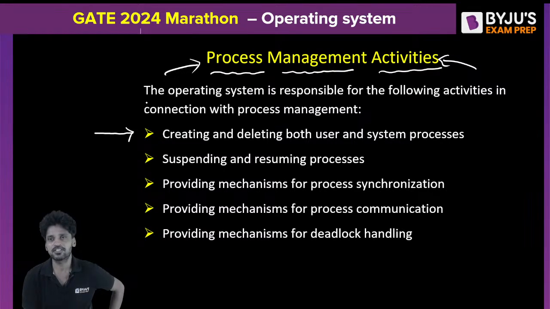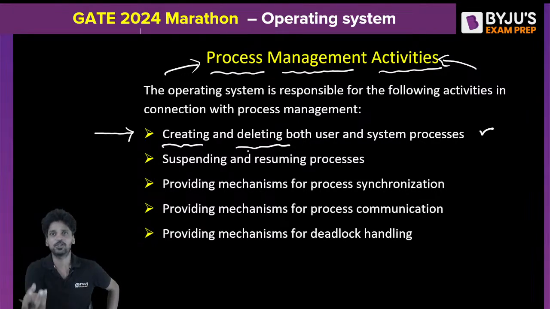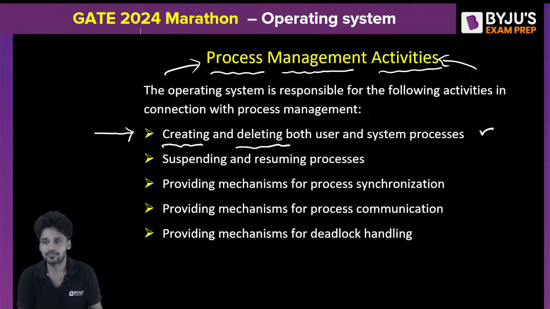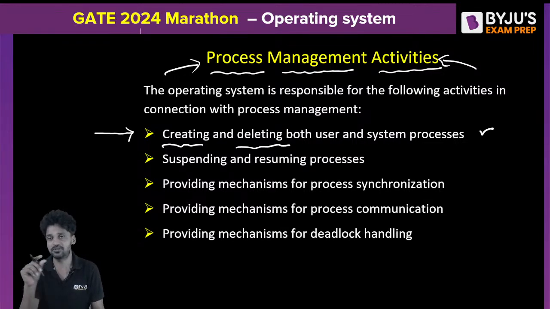Now, what are the various process management activities of the operating system? First of all, it is responsible for creating and deleting both user processes and system processes. The operating system is responsible for creating and deleting the processes. First of all, there is a need of executing a job. In order to perform the job,